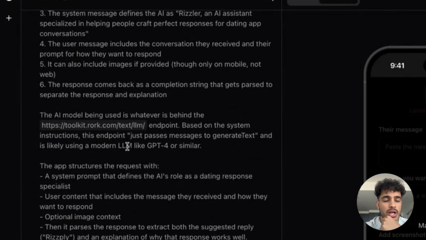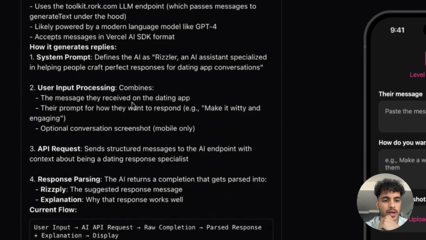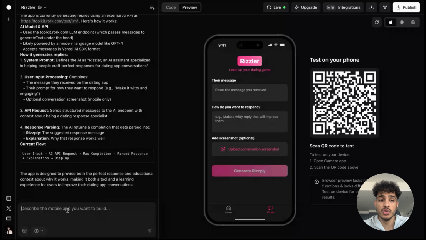Nice. So it looks like Rourke has his own LLM. Wow, that is actually amazing. Holy wow. Okay, perfect. So we might not even have to use our OpenAI key.